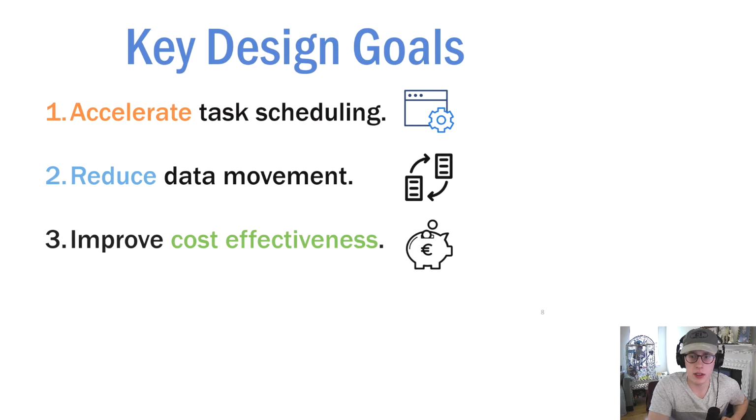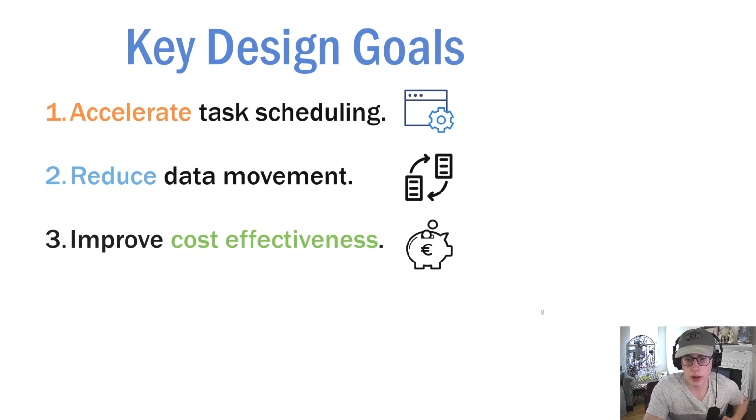The first goal is to accelerate task scheduling. If utilized properly, serverless computing's high elasticity could be leveraged to boost the performance of task scheduling and management. The second goal is to reduce data movement. In order to fully take advantage of the platform, we must develop techniques to mitigate the overhead associated with transferring data over the network, as this can rapidly degrade performance. Finally, our last goal is to improve cost effectiveness.